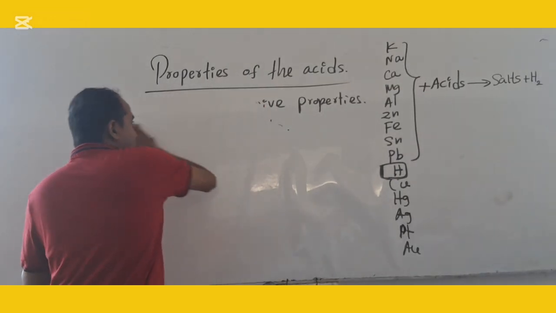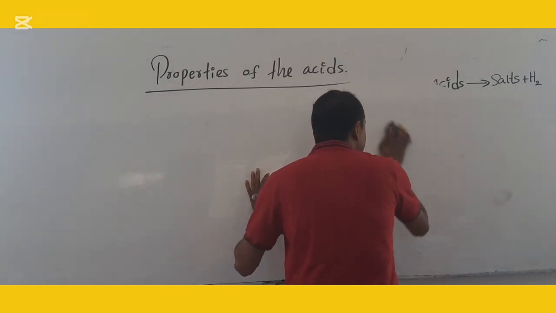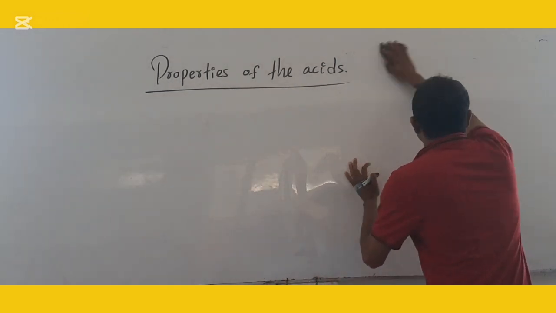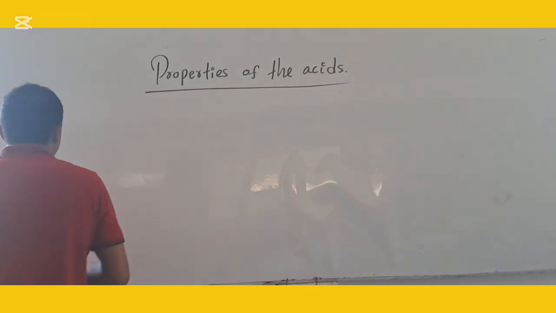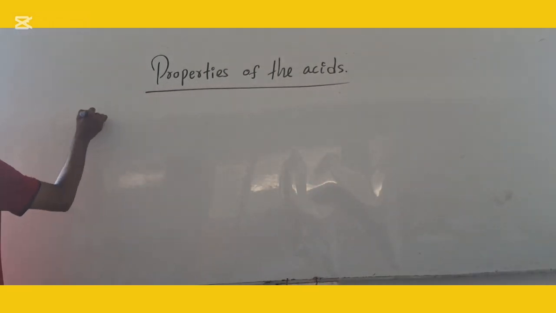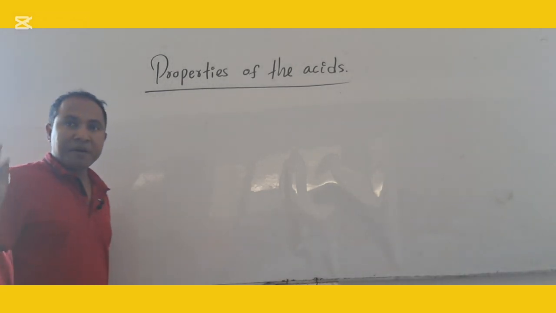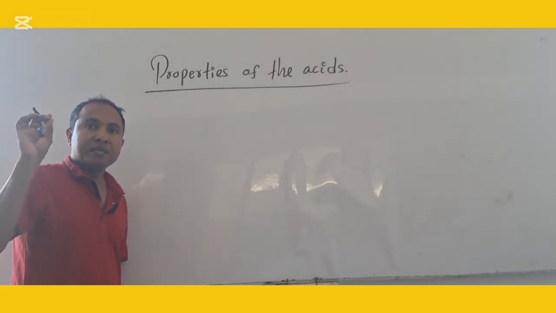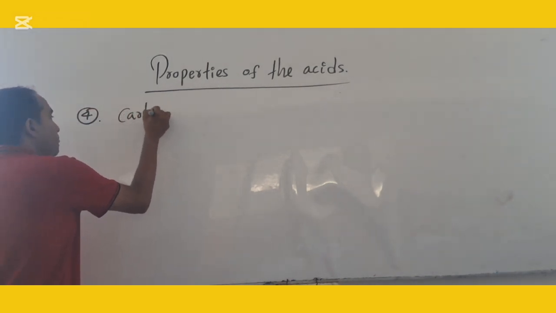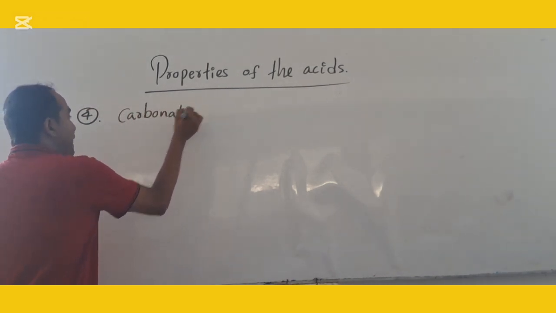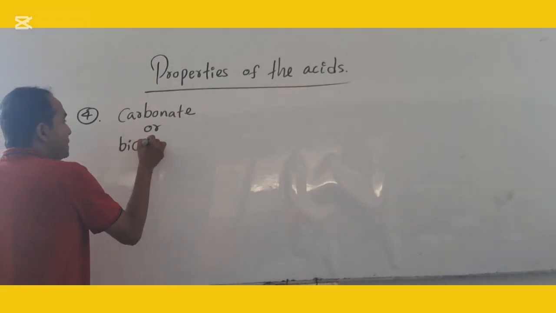Under the next property of the acid, you will be able to learn how acid reacts with carbonate or bicarbonate. Carbonate or bicarbonate, right? Now look at the board. Carbonate or bicarbonate.